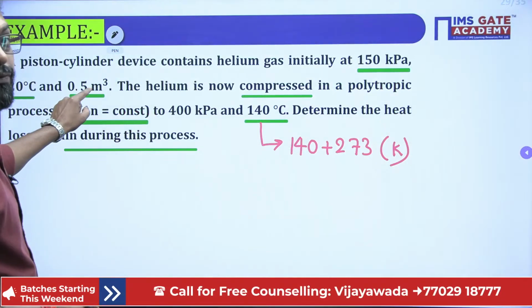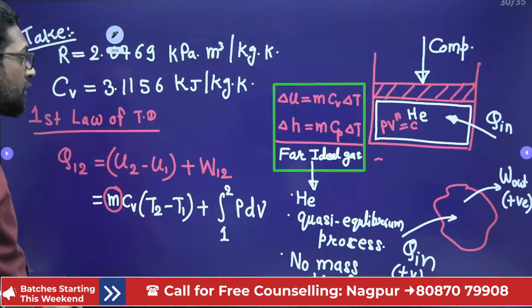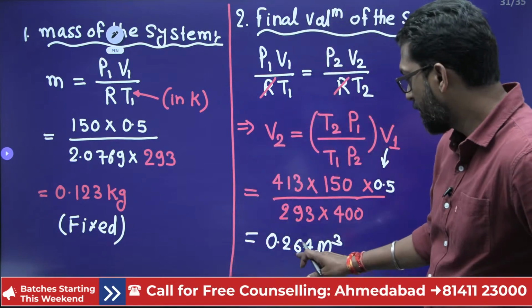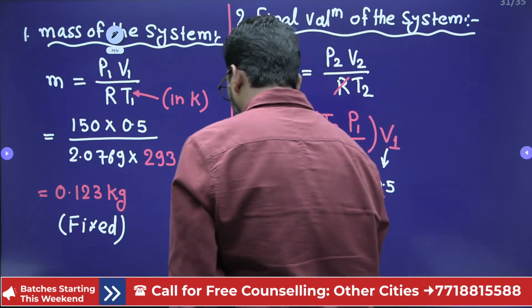Initial volume is 0.5 meter cube. After compression, volume is less. Yes, volume is less than 0.5. That means this must be a compression. Right. Now,